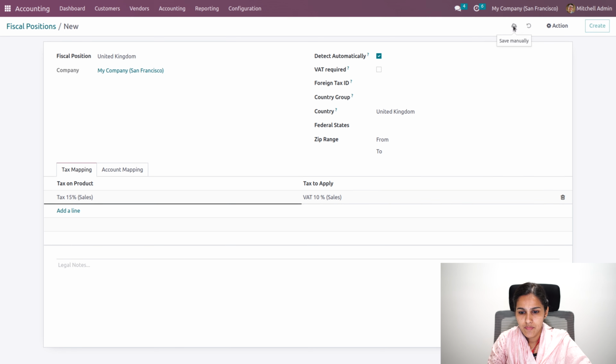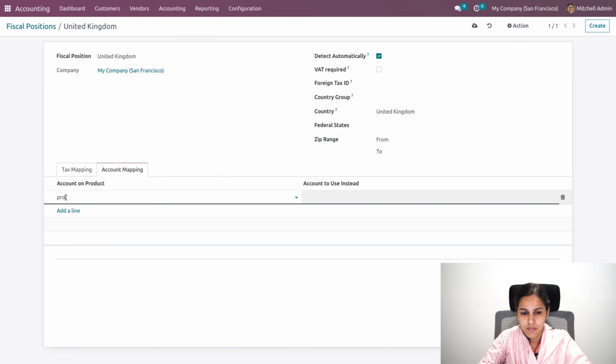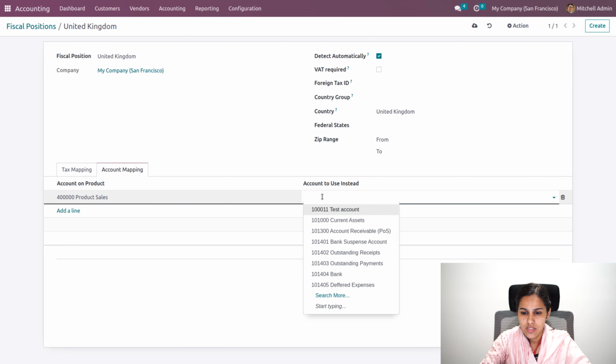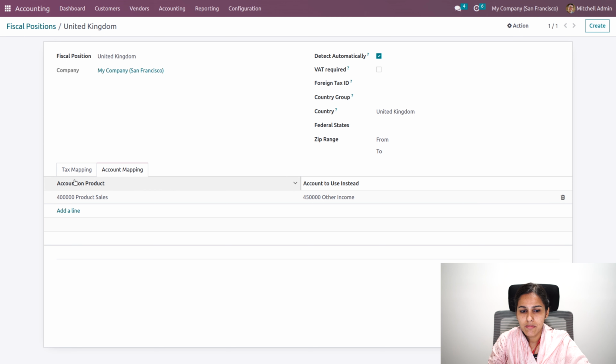Similarly, we'll be able to do account mapping, that is product sales to be recorded in maybe another income account like other income. Okay, so we'll be able to map like this.